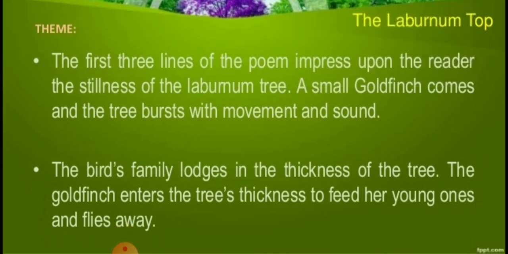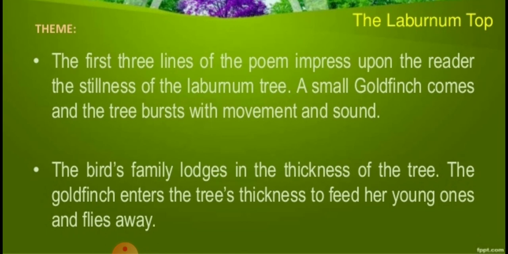Why does it come over here? We all know that birds make their nests in the branches of the tree. So in the same way over here also, the bird's family lodges in the thickness of the tree. The goldfinch enters the tree's thickness to feed her young ones and flies away, right?